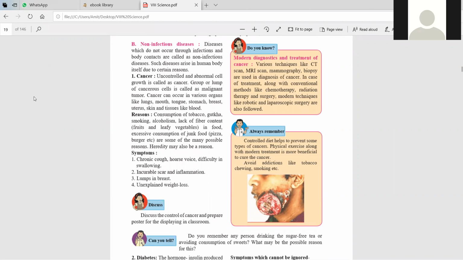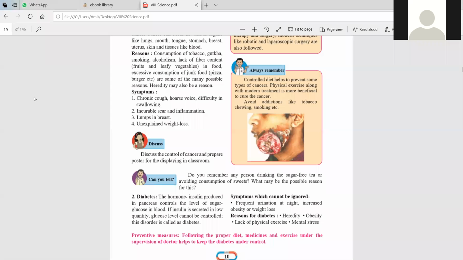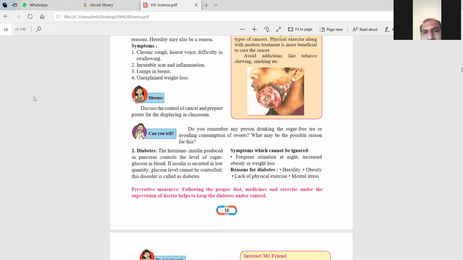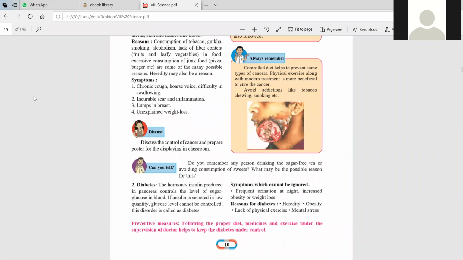Now there is a modern diagnostic and treatment of the 1 minute sir, downside.